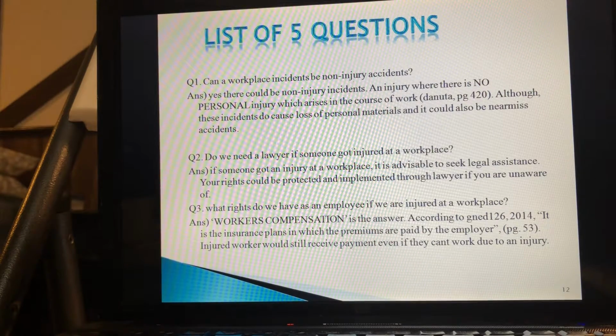We'll go to the third question. What rights do we have as an employee if we are injured in a workplace? Talking about the rights, there's a term called workers' compensation. It's an insurance that provides injured workers with appropriate compensation without the need for legal action, right? The employees are paid even if they can't work. If they are injured, if they can't work, they are paid. That's workers' compensation.